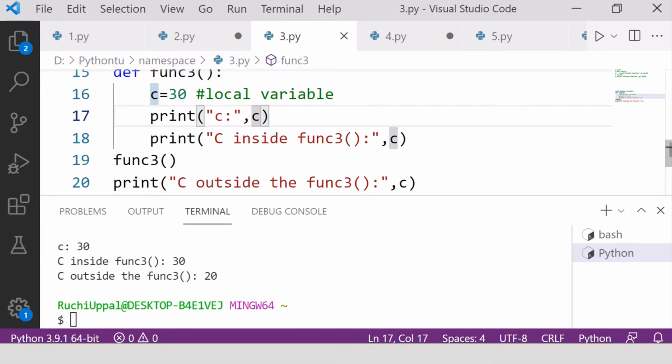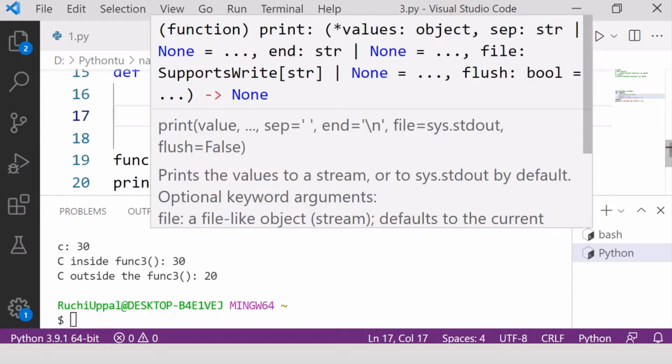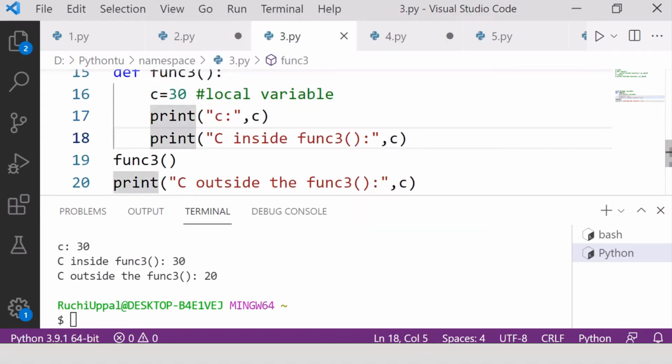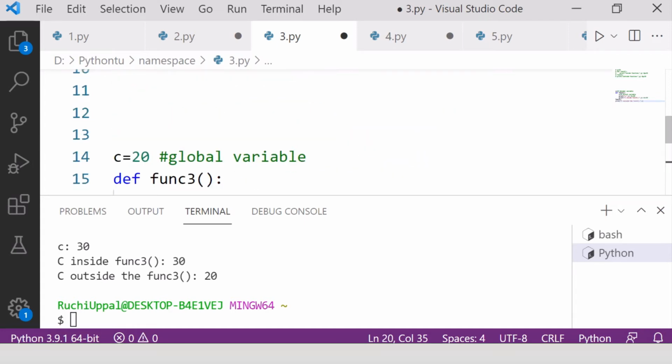The next line gives c is equal to 30, the local variable value. Now here also the same thing, c is equal to 30. Now if we talk about outside the function, what is happening actually? Here it will access the global variable.